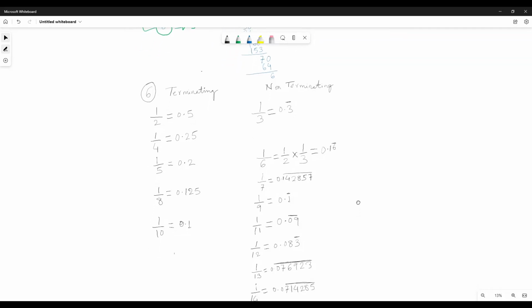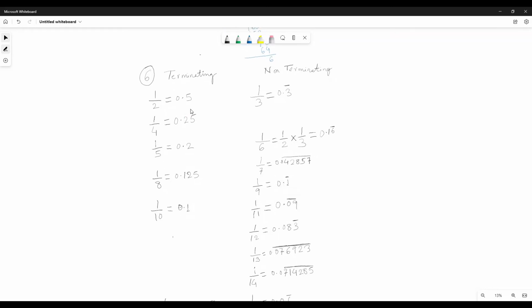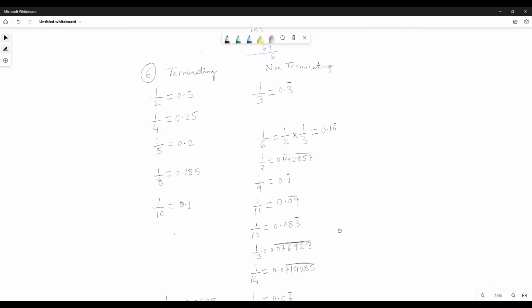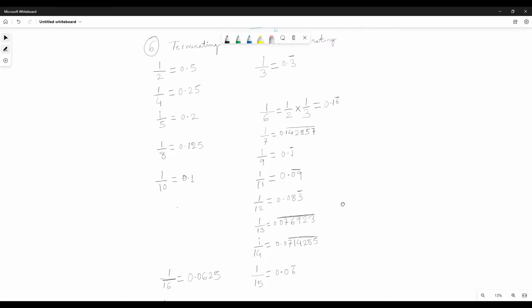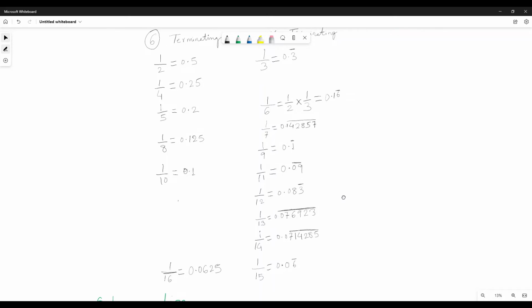Like 1 by 2 is 0.5, 1 by 3 is a non-terminating decimal, 1 by 2 is terminating, 1 by 4 is also terminating, 1 by 5 is also terminating, 1 by 6 is non-terminating, 1 by 7 is non-terminating, 1 by 8 is terminating, 1 by 10 is terminating, but 1 by 9 is non-terminating, 1 by 11 is non-terminating.